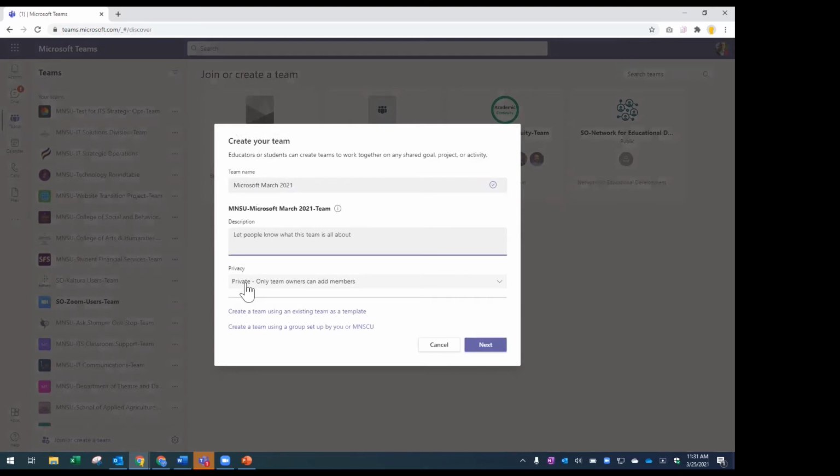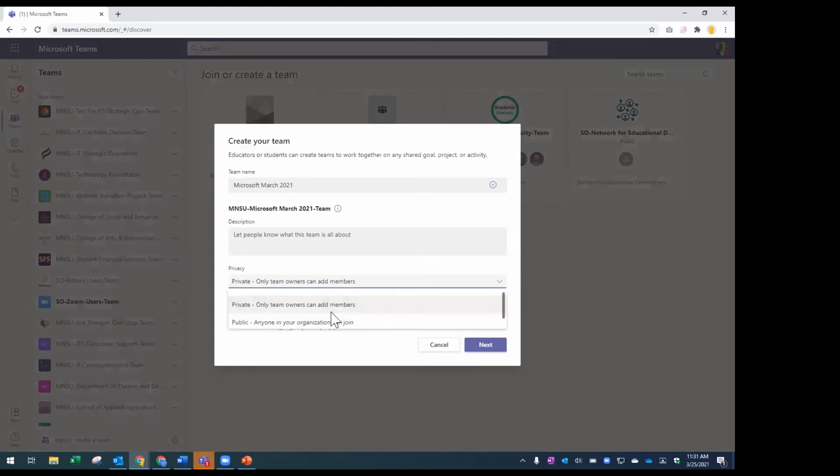And now the privacy. This is a really important one. Okay, so I'm going to hit the drop down box here and look at these 2 options. So private by default, this team will be made private. So if this is something that only Steve and I should have access to, maybe it has some private information about our project. If you're collaborating on student information, then you definitely should have it be private.